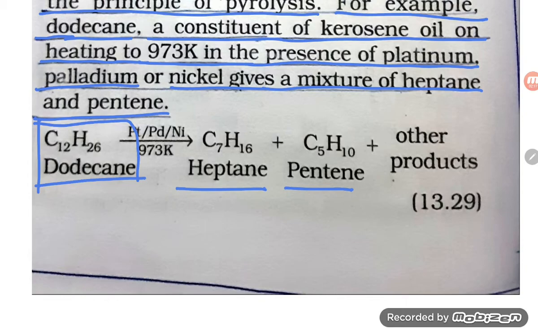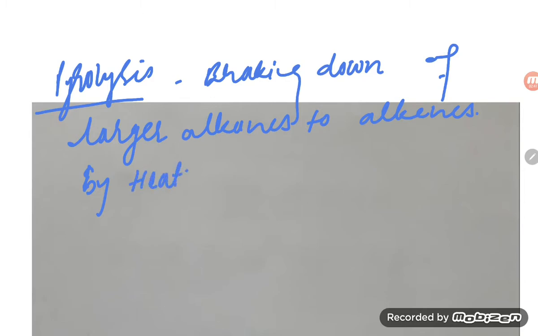So in short, you can understand the meaning of pyrolysis, student. Pyrolysis means, in short, the breaking down of larger alkanes to alkenes by heating. Okay, by heating.